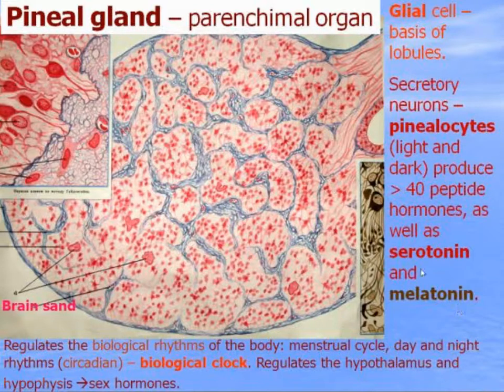These hormones, melatonin especially, regulate the biological rhythms of the body, like the menstrual cycle and day and night rhythms, circadian rhythms. The pineal gland serves like a biological clock.